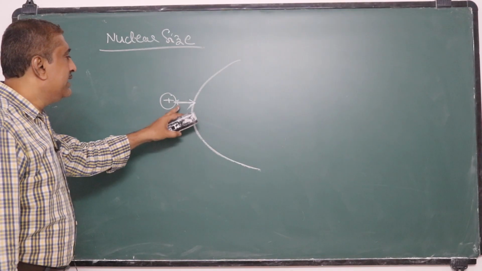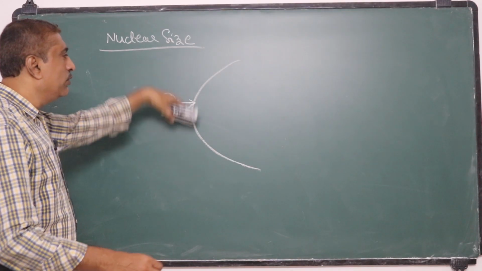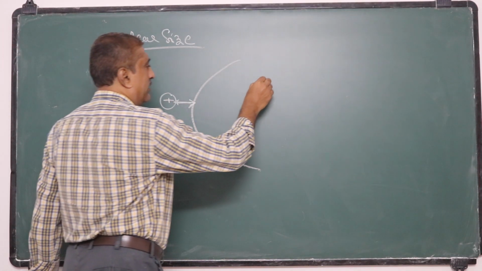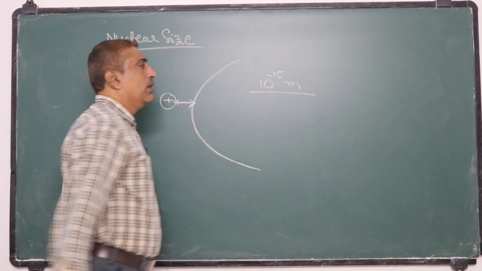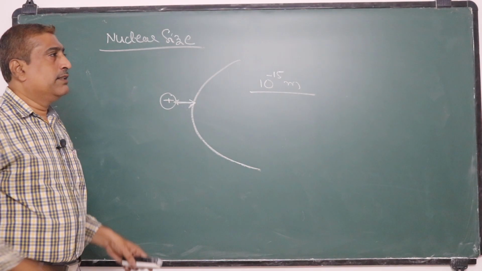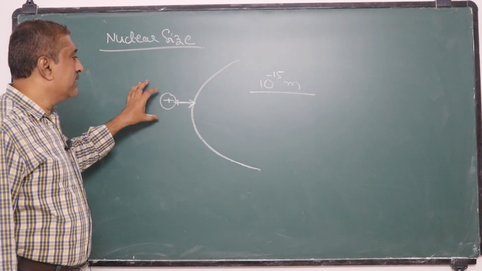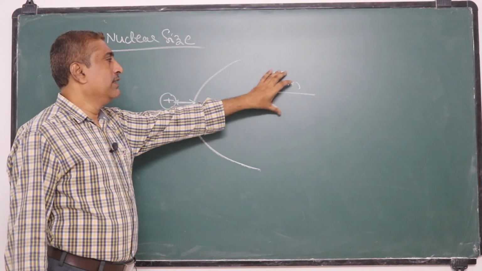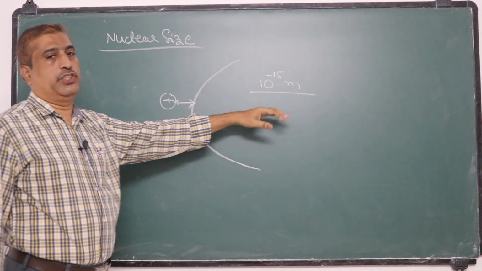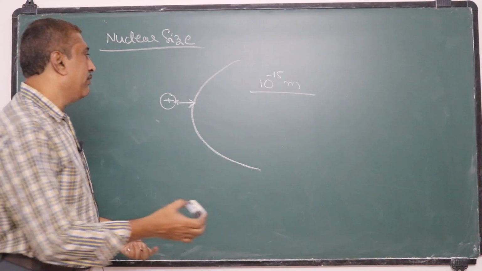This distance of closest approach in the Rutherford experiment is about 10 to the power minus 15 meter. So it is approximated that the nuclear size is also in this 10 to the power minus 15 meter range.